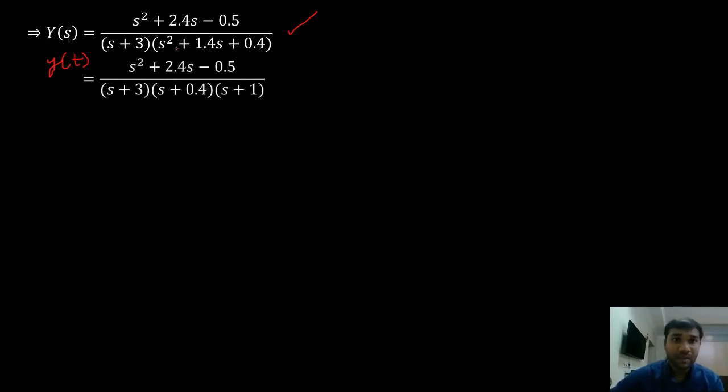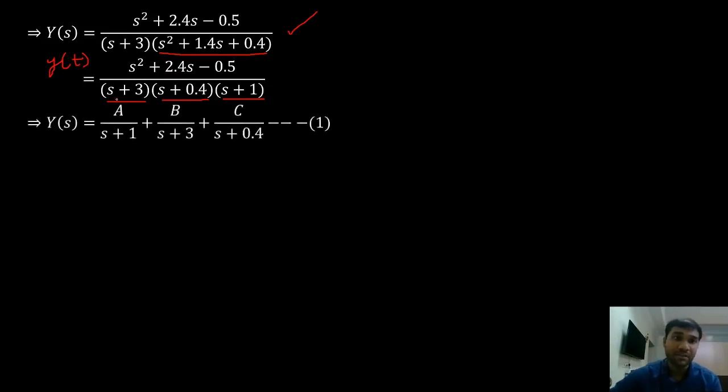Now I need to take the inverse Laplace transform for this term to obtain my y of t, right? I have to get my y of t. So I'll take the inverse Laplace transform of y of s. This term here can be factorized into s plus 0.4 into s plus 1. It can be factorized. So I have three different factors for s. So I can apply partial fractions, three different partial fractions. A by s plus 1 plus b by s plus 3 plus c by s plus 4. And in the same way as we calculated the coefficients for partial fractions previously, we'll calculate A, B, C.